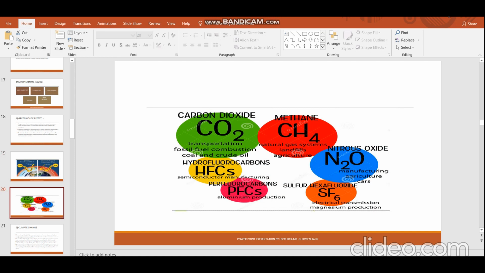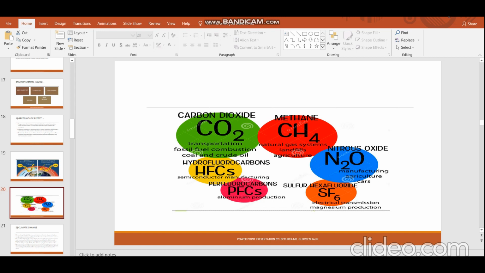Now, in order to know why we are having this greenhouse effect, we should know the causes of why all these gases are being produced in excess amount. We should know the causes and the reasons, and we should have the solutions for that. So let's study what these gases are, where they are generated from, and why an excess amount is being generated. So the first one is carbon dioxide.